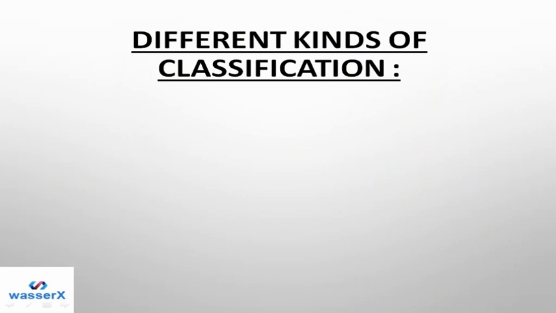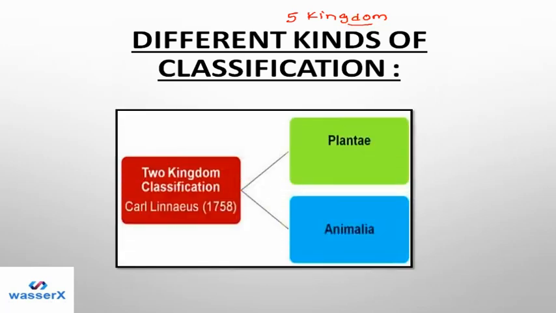Now let's see what are the different kinds of classification. We just saw one, that is 5-kingdom classification. But there are many different types of classification. What are they? So let's start. The first is 2-kingdom classification. This was the first classification which was given by Carl Linnaeus. You have to remember this, and he gave this classification system in 1758.